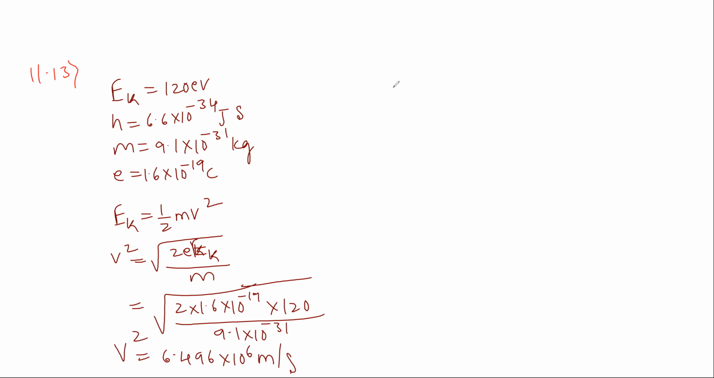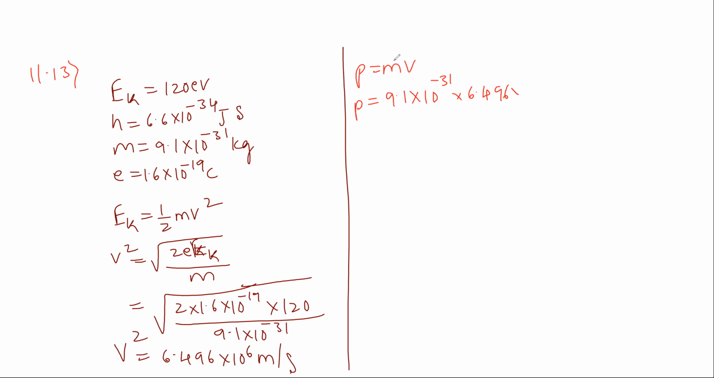Momentum is given by the formula P is equal to m into V. So P is equal to mass, M value is 9.1 into 10 to the power of minus 31, and V value is 6.496 into 10 to the power of 6. After simplification we got 5.91 into 10 to the power of minus 24 kg meter per second.